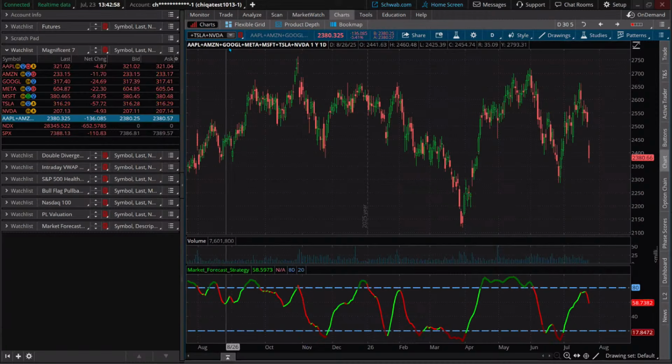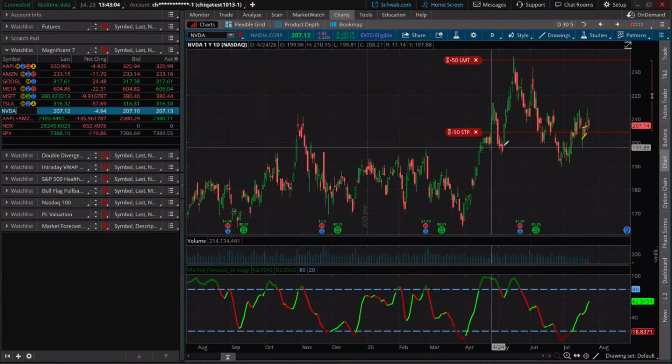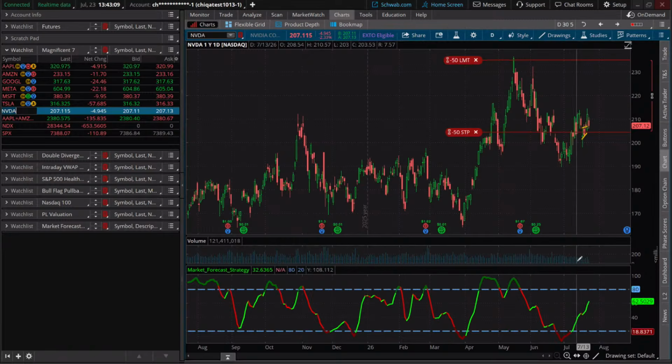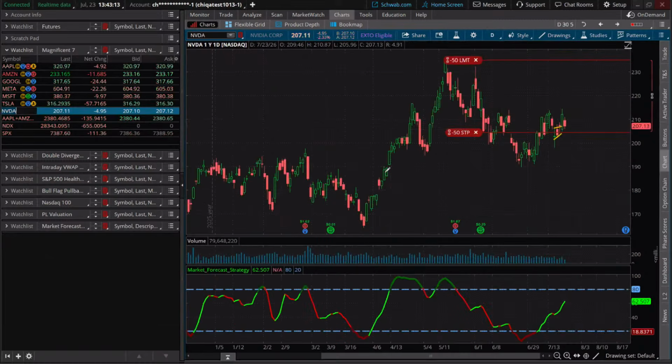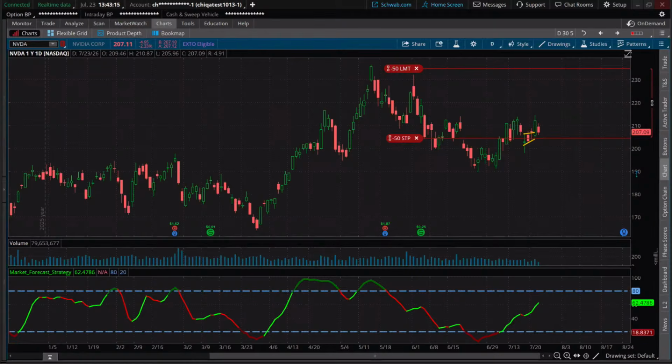Now, we want to choose that one right there, NVIDIA, to get the very first question from Jenny and see where we're at. Okay. This is kind of interesting. Now, what I found on this, you're going to have to ignore these levels because we do have a swing trade on this for the swing trade class. And then you say, hey, Mike, why'd you put the swing trade on? It's not doing the market forecast thing. Well, we were looking at patterns over here.